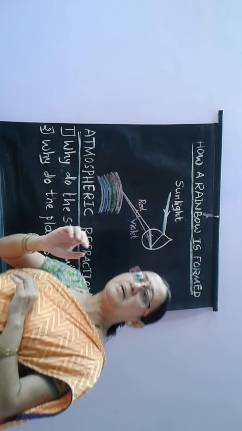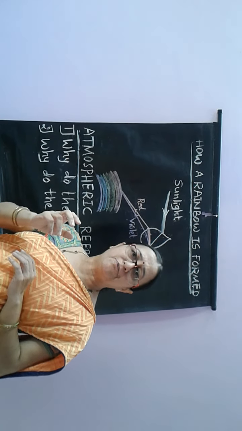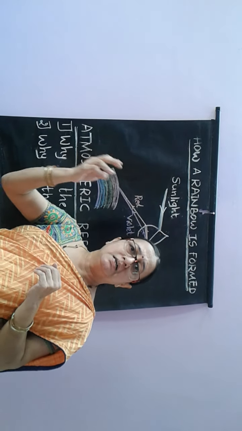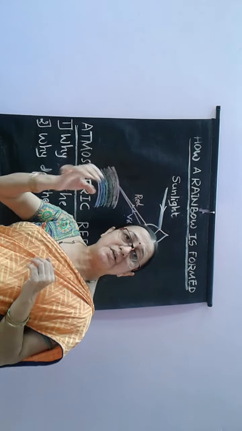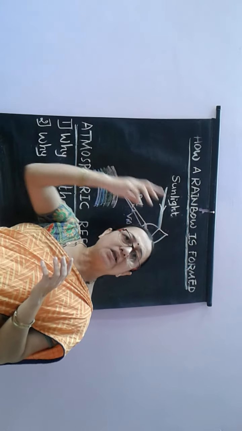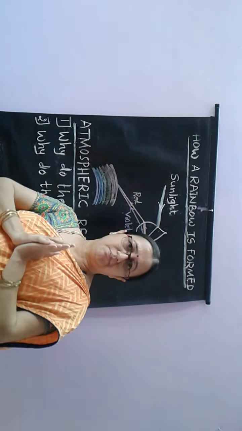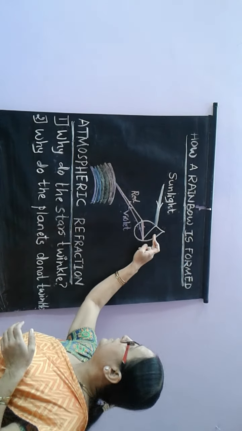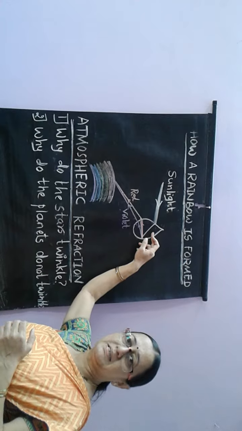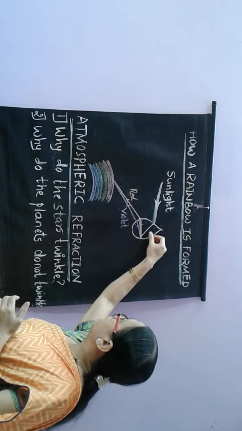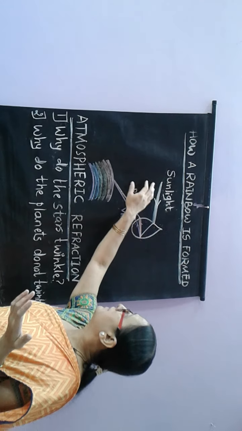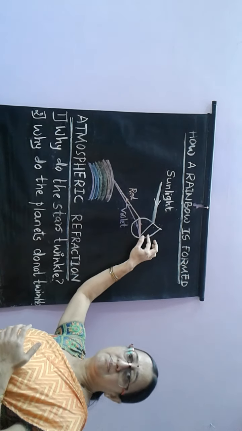The main basic properties of light which are responsible for formation of a rainbow are refraction of light, reflection of light and dispersion of light. Together, all the three, we get the rainbow formed. When sunlight is made to pass through the tiny water droplets of rain, then refraction takes place as the ray of light passes from a rarer medium to a denser medium.